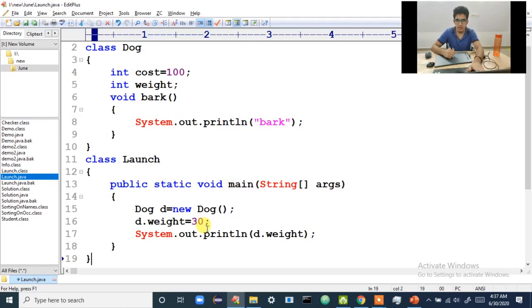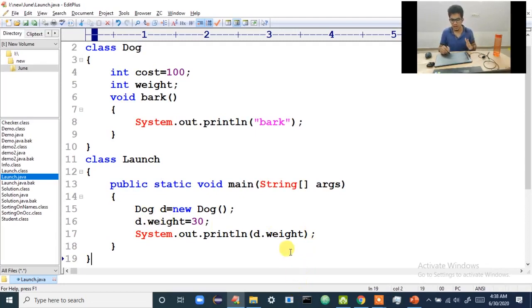So I hope you have taken the screenshot. What I want to tell you now is about static variables and static methods.